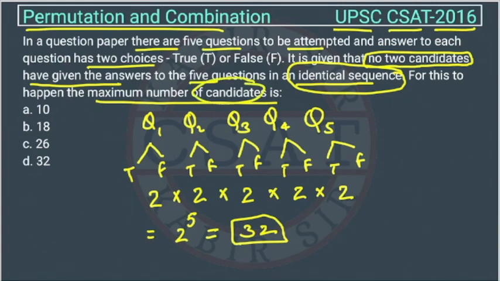Because we have to find the number of candidates. So there can be 32 candidates. If there are 33 candidates, then the sequence of the 33rd candidate will match with someone, right? So there can be 32 unique ways in which we can arrange them.